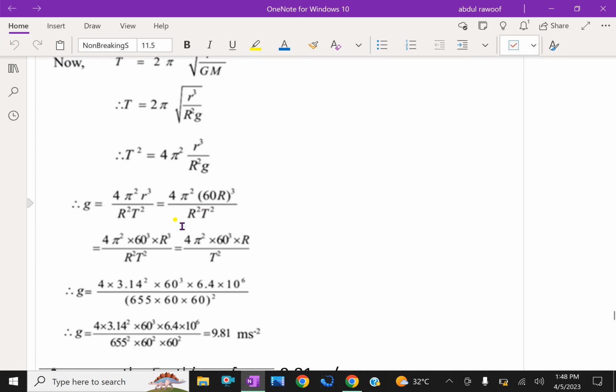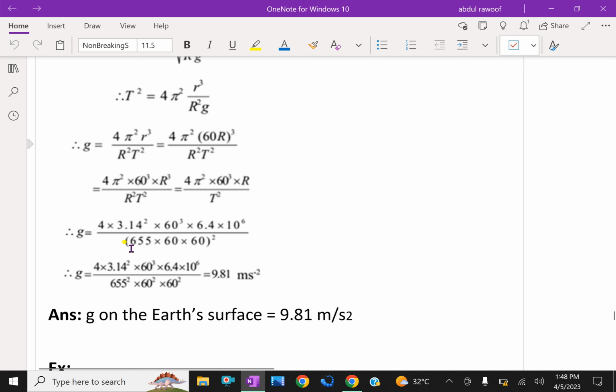Then expanding this, we get 4 pi squared 60 cube into R by T squared. Substituting the values, 4 into 3.14 squared, 60 cube, into the radius of the Earth, divided by T squared. Then we get exactly 9.81 meter per second squared.